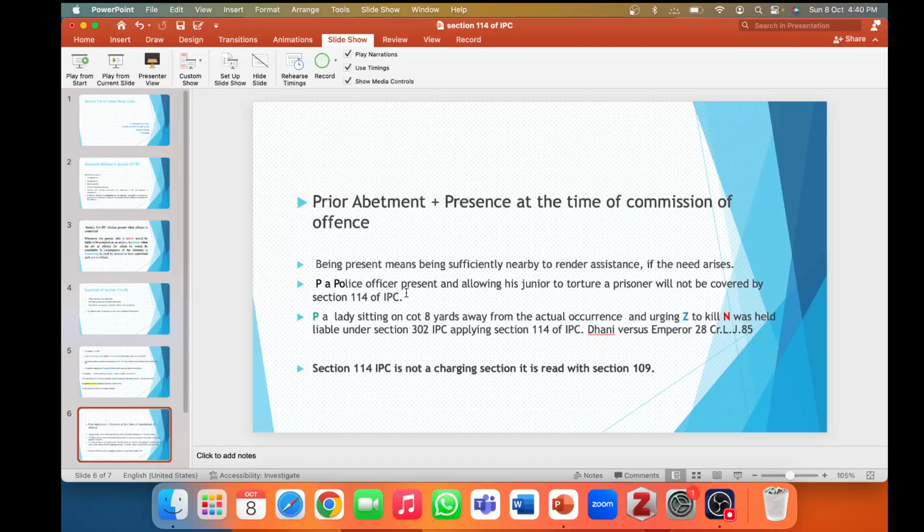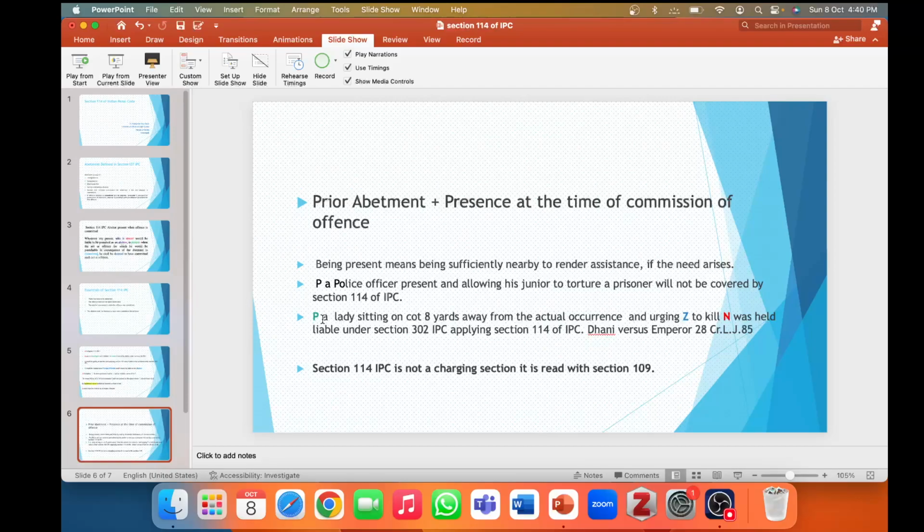P, a police officer, present and allowing his junior to torture a prisoner, will not be covered by section 114 of IPC. Why? Because if the police officer is absent from that place, it will not amount to abetment. So what is required is both prior abetment plus presence at the time of commission of the offense.